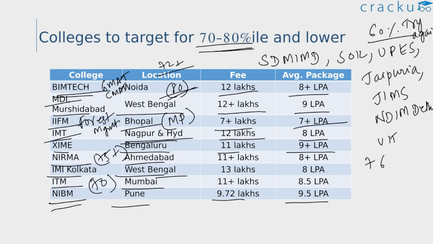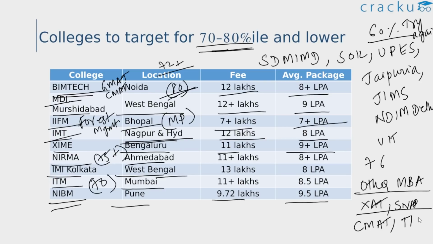That's because it's good to do an MBA from a good college, because you do your MBA only once. So you can consider giving the CAT next year, and most importantly, it's also recommended to give other MBA entrance exams as well. If you particularly scored in this range or maybe in the 60s range, you should definitely consider giving other exams such as the IIFT. The IIFT exam has been recently concluded. Then we have the XAT exam. You can also give SNAP. If you have already registered for these exams, great. Then the upcoming exams for which registration hasn't yet started this year are the CMAT exam. You can also consider applying for the TISSNET exam.